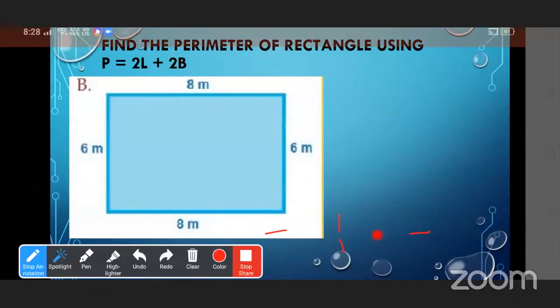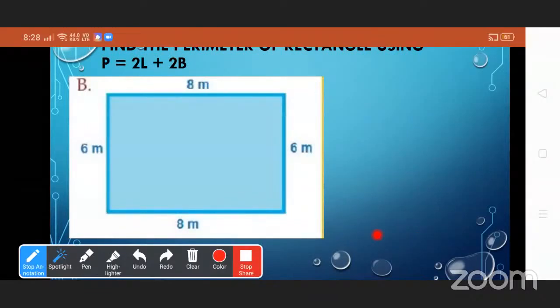Now see the example. Here 8 meter is the breadth of the given rectangle. So here B is equal to 8 meter and the length is 6 meter.